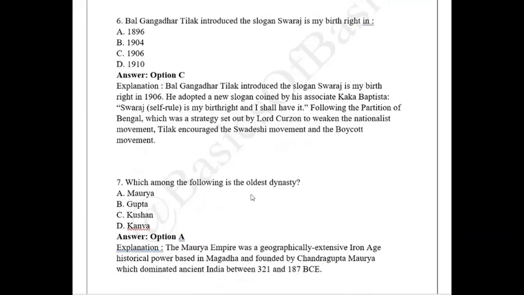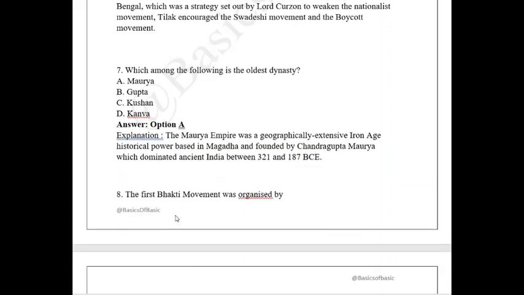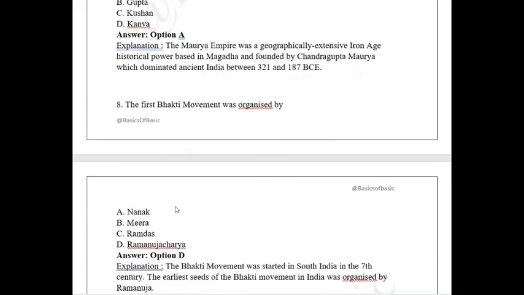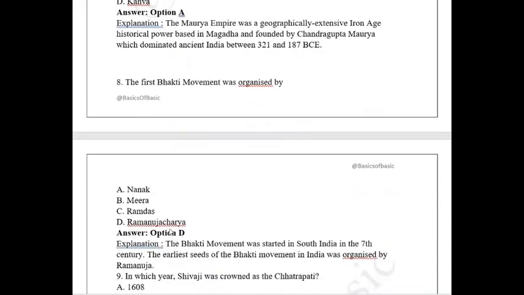Which among the following is the oldest dynasty: Maurya, Gupta, Kushana, Kanwa? According to the chronology, Maurya was the first among these four, so it is the oldest dynasty. After that, Kushana, Kanwa and Gupta emerged. The first Bhakti movement was organized by Ramanujacharya.